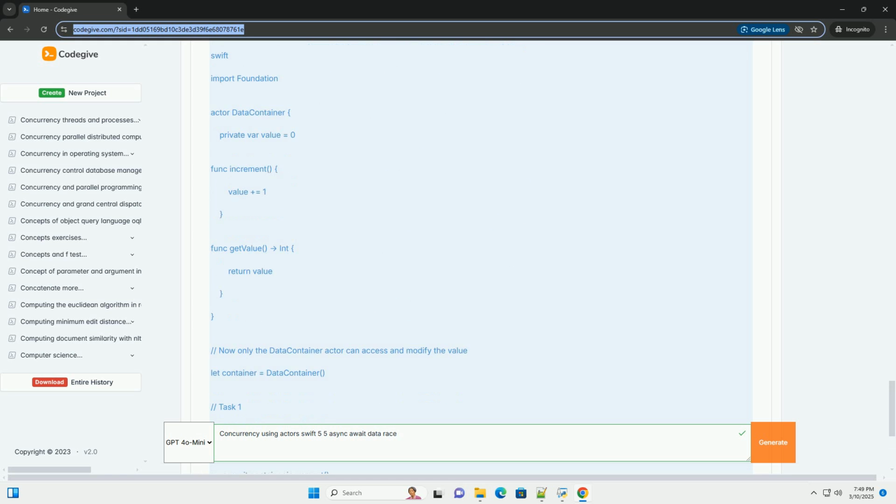Example of async/await, simplified. Explanation. 1. async throws. The fetchData function is marked with async because it performs an asynchronous operation, a network request. It also throws because network requests can fail.